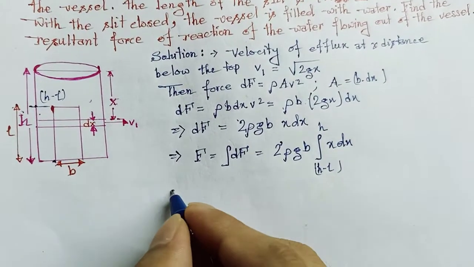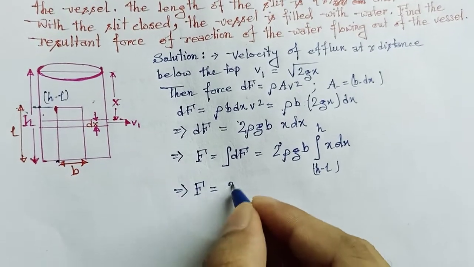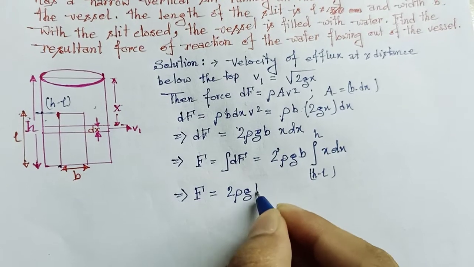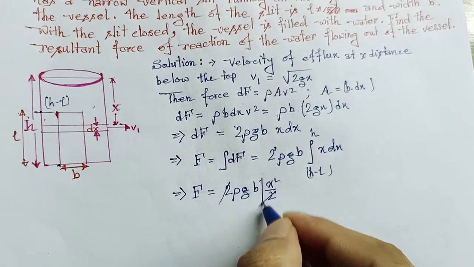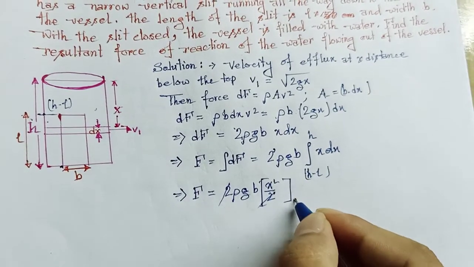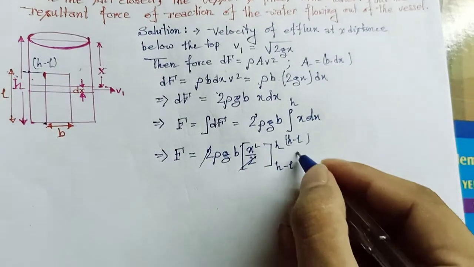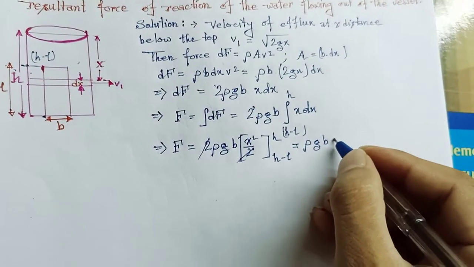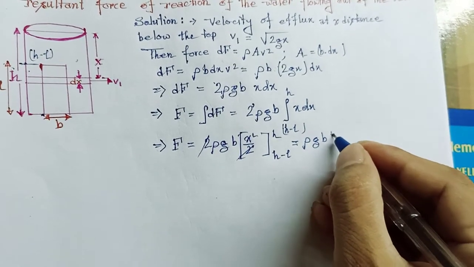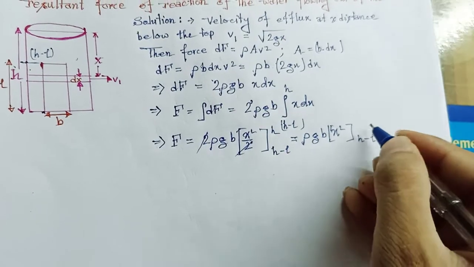Now we have to carry out this integration. Total force will be equal to 2 rho g B into x square divided by 2. Now the 2 and 2 get cancelled, and our limit is from h minus L to h. So it will be rho g B into x square, with the limit of x square from h minus L to h.